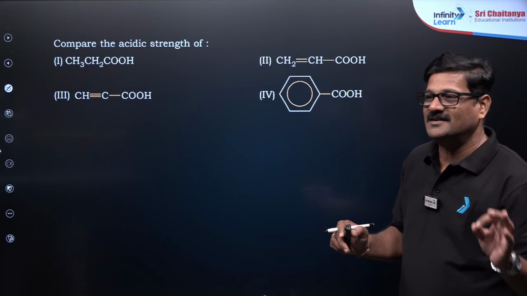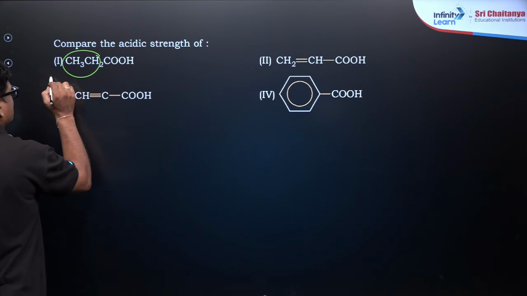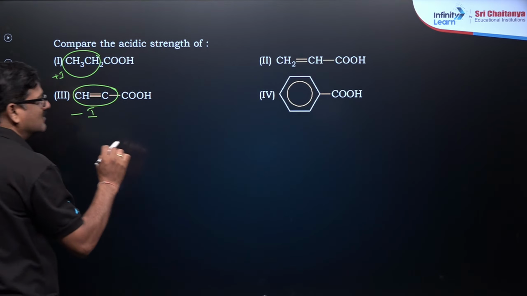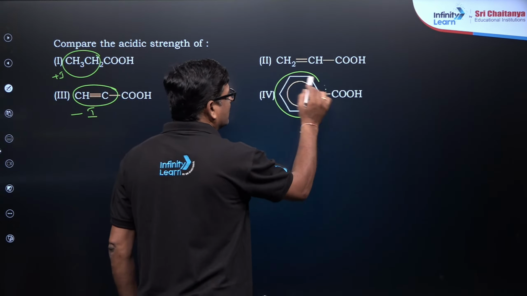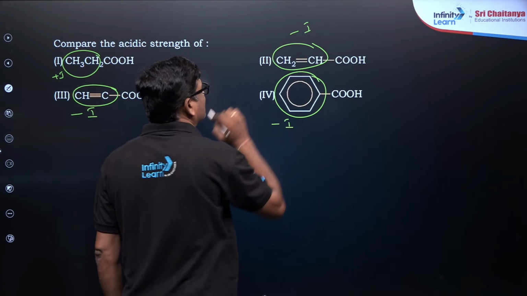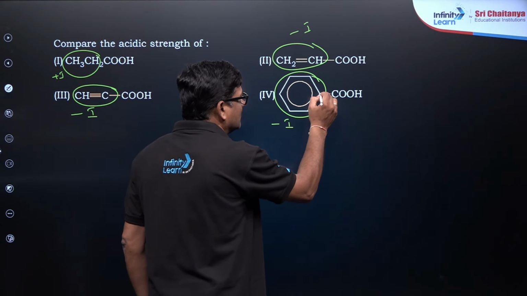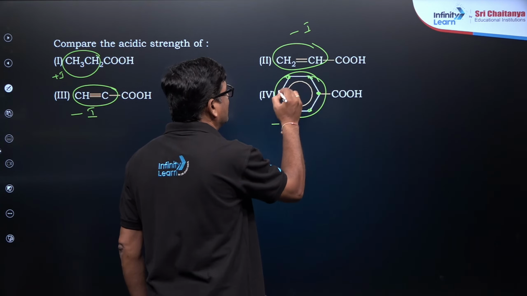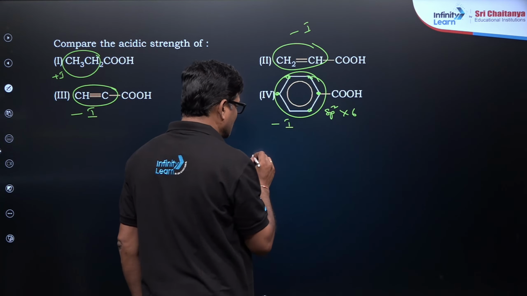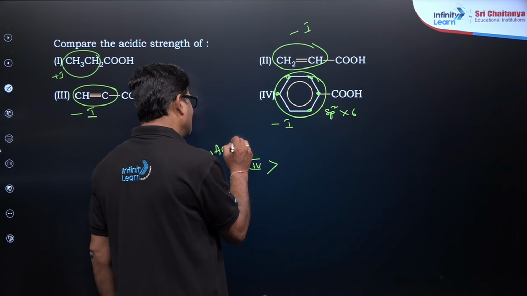Here it is going to be a positive inductive effect, and here a negative inductive effect. This negative inductive effect is the collection of six sp2 carbons, so that one will have more acidic strength.